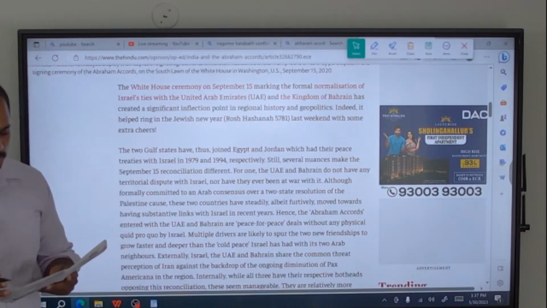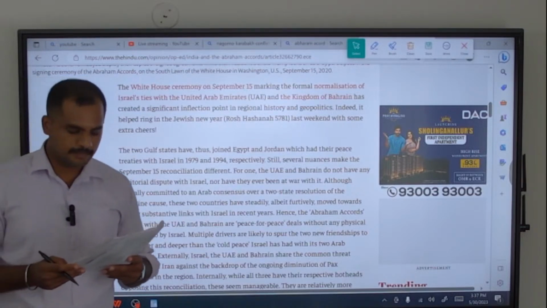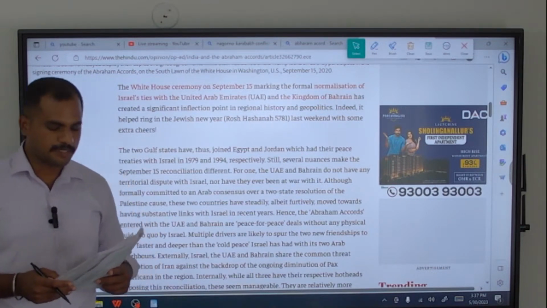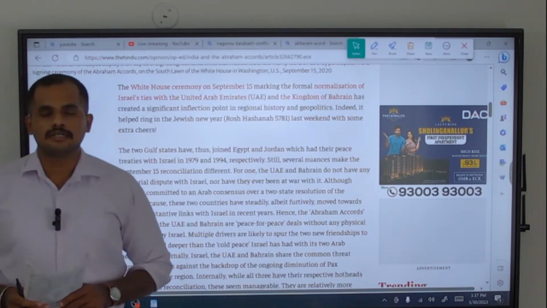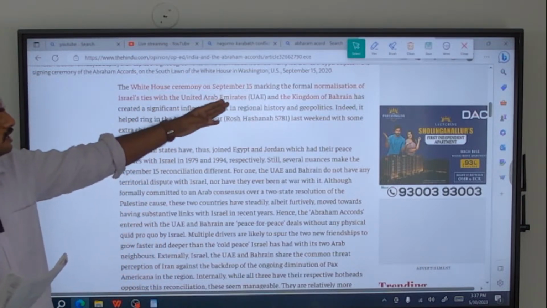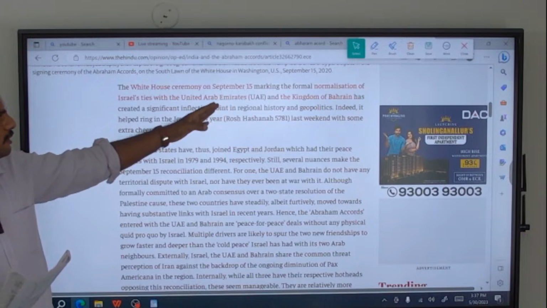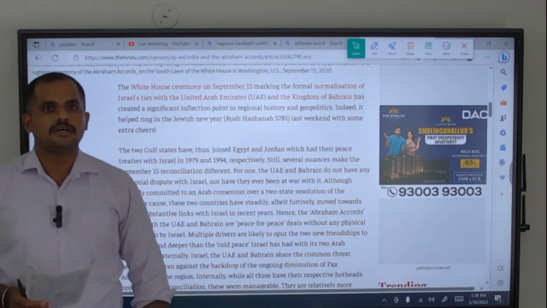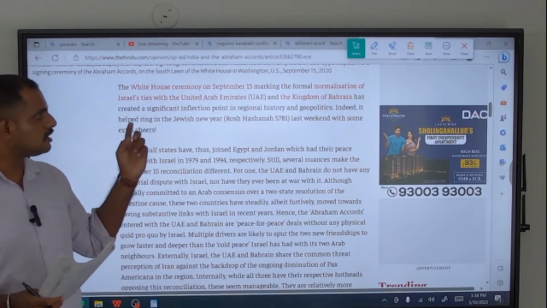Then statement 2: the Arab Peace Initiative mediated by Saudi Arabia was signed by Israel and the Arab League. Before these peace negotiations, there was a precursor to these efforts.